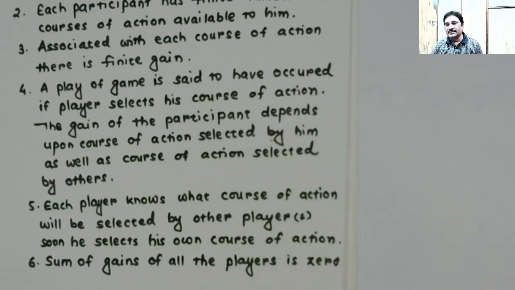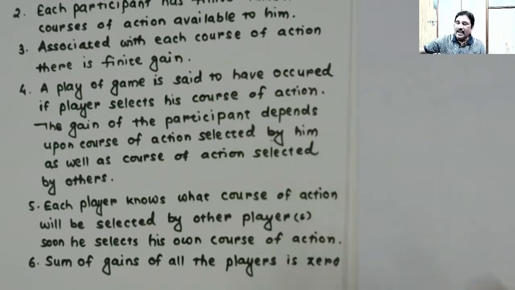We will be telling in terms of win, and that time I will have to use -3 in place of 3. So the sum of the gains of all the players is zero, and therefore the games are called zero sum games.